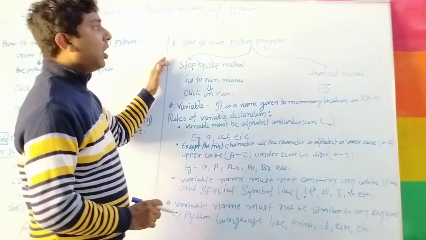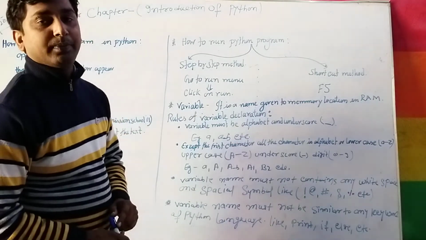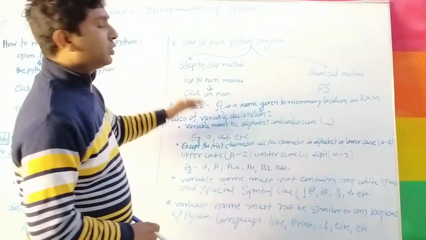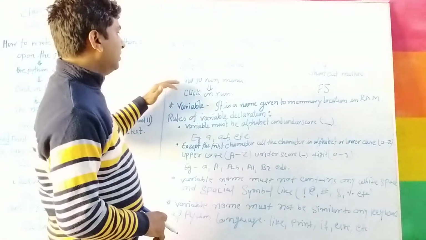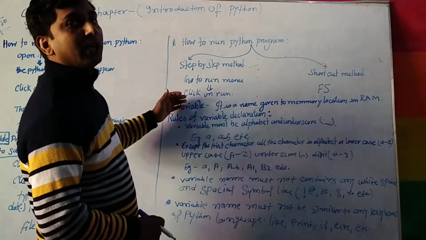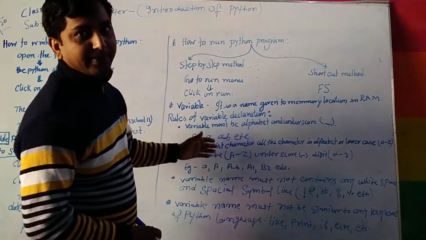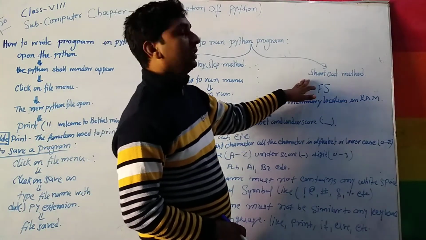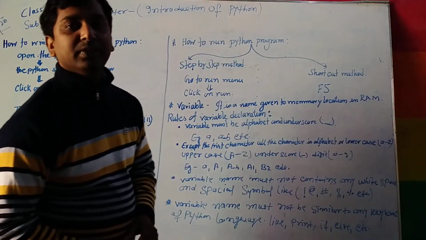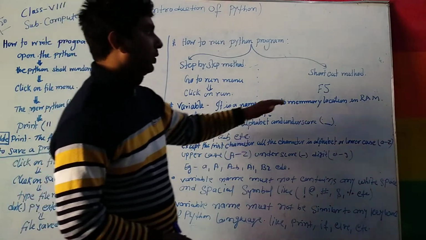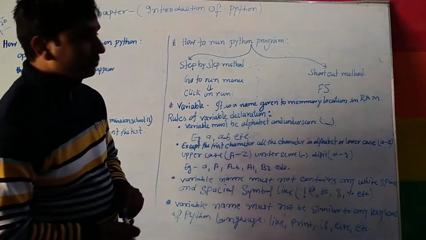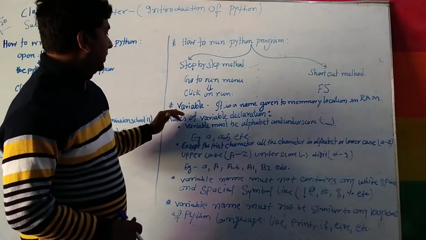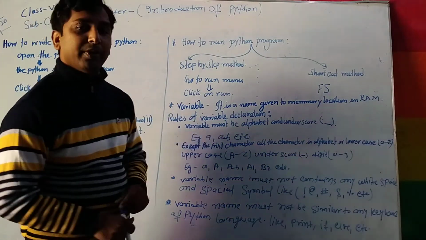After that, how to run the program? You can use two ways, step by step and shortcut. For the step by step method, go to the Run menu. After that, click on Run. Your program has been run. And for the shortcut, you can use the F5 key. F5 is function 5. Now, the next point is the variable. Now we will see variables.